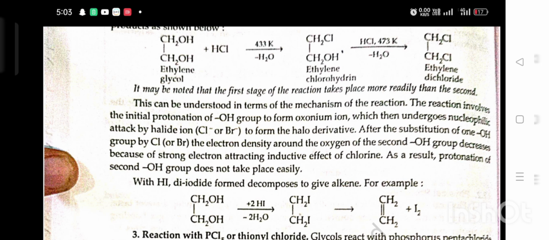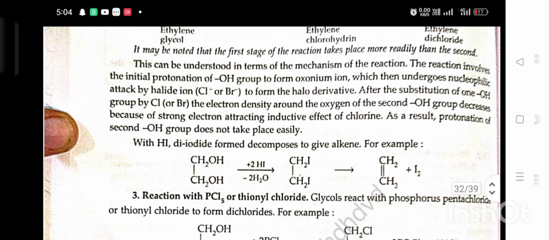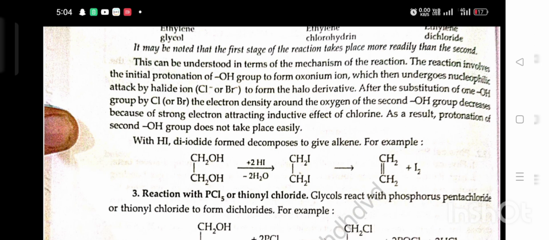After the substitution of an OH group by Cl, the electron density around the oxygen atom of the second OH group decreases because of the strong electron attracting inductive effect of chlorine. As a result, protonation of the second OH group does not take place easily. With HI, the diiodide formed decomposes to give an alkene. For example, glycol in the presence of HI gives CH2I-CH2I, which then gives ethene plus iodine.